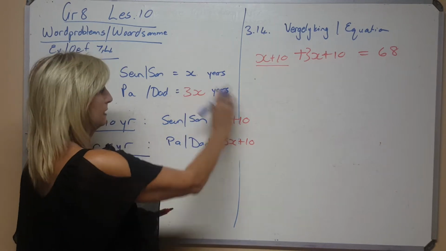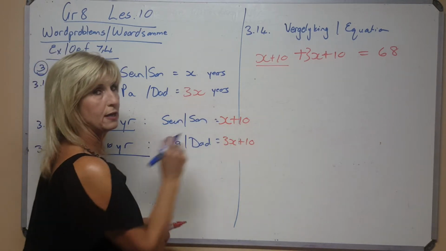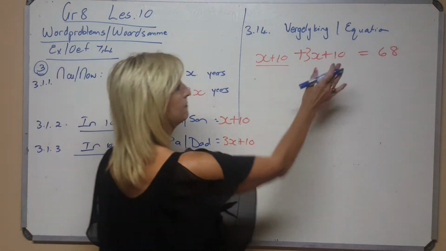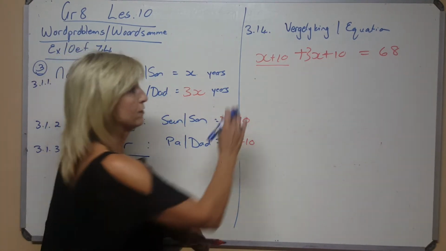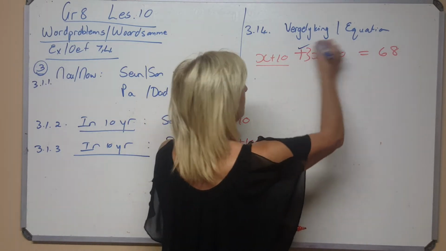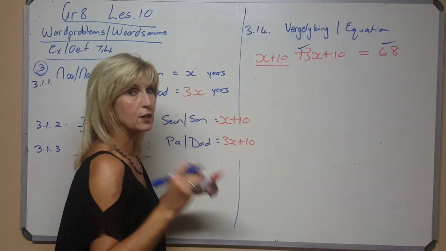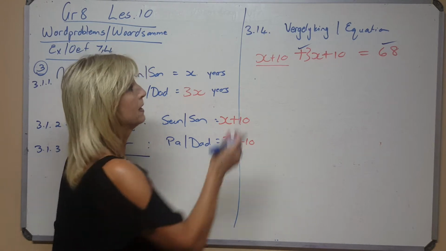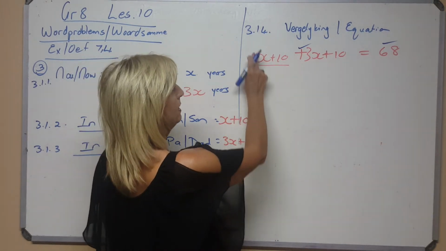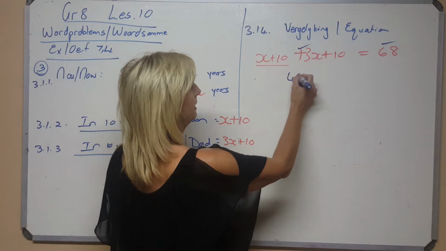It has to be the son in 10 years and the father in 10 years' time. So if I add them now I've got a normal equation, and it's the one that you did yourself. So this would be worth marks, maybe even 2 marks, for knowing that when you add them, the answer is 68 because they said so. Now I can solve. How do I solve the equation? 1x and 3x give 4x.